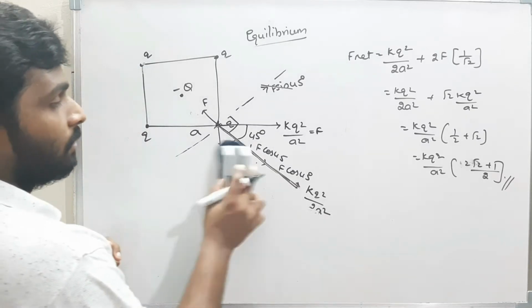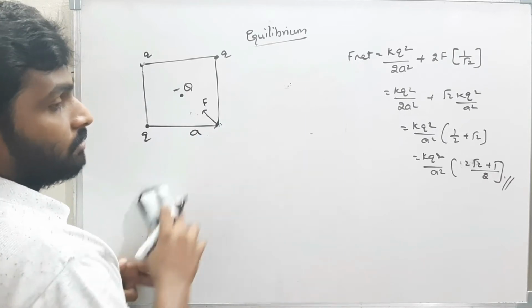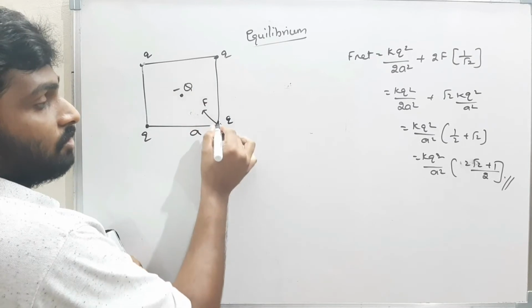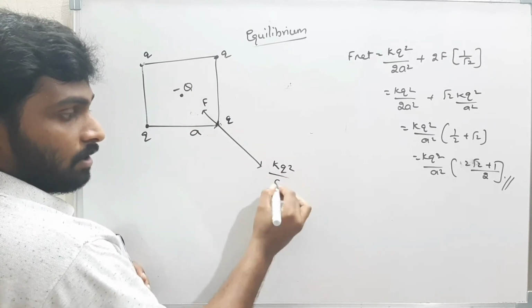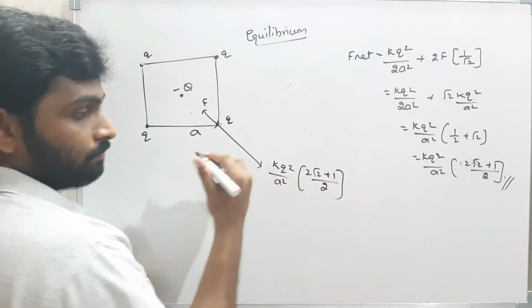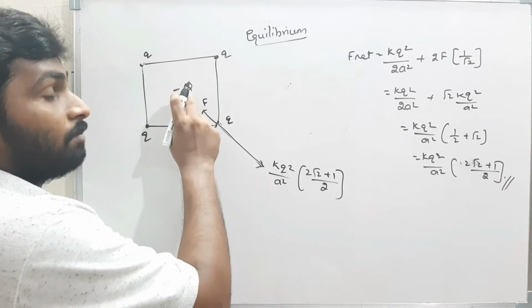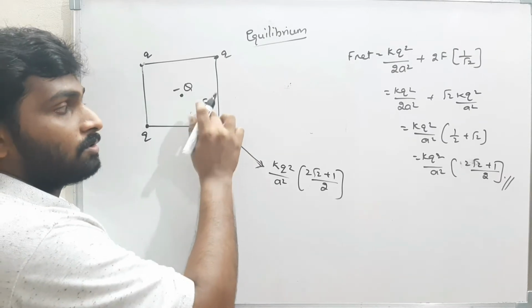Well and good, now I got the net force. The net force acting on this charge Q because of the remaining 3 charges is KQ square by A square times (2 root 2 plus 1) by 2, in this direction. Now what I have to do is keep a charge minus Q in such a way that there will be an attractive force in this direction. Now I am finding this force.